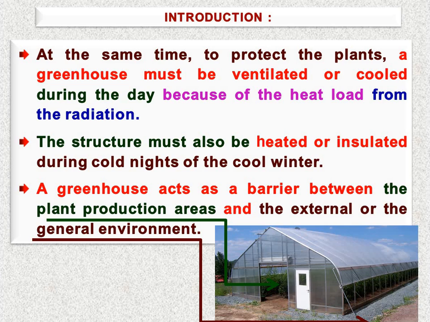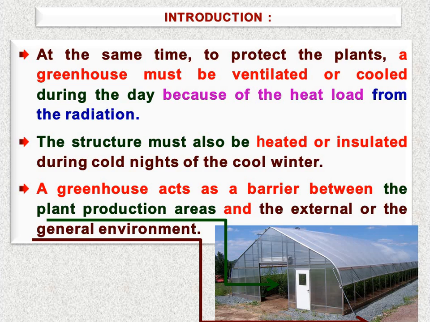At that time there will be much utilization of CO2 within the greenhouse, so there will be depletion of the CO2 level, and an increase in the humidity level as well as the temperature inside the greenhouse. So at that time our greenhouse must be ventilated during the hot summer.